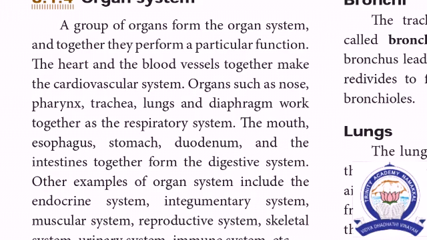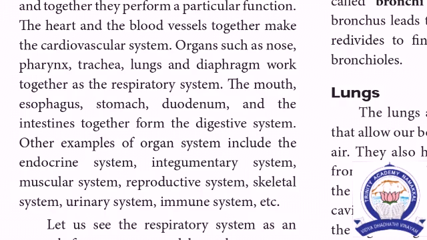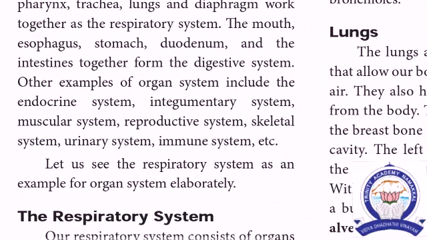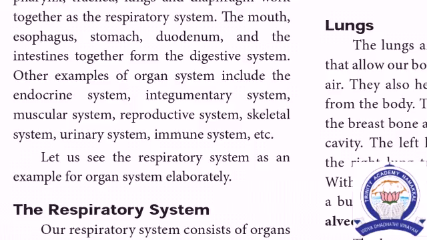The organs such as nose, pharynx, trachea, lungs and diaphragm work together as a respiratory system. The mouth, esophagus, stomach, duodenum and intestine, which means small intestine and large intestine, make up the digestive system. Other examples given are endocrine system, integumentary system, muscular system, reproductive system, skeletal system, urinary system and immune system. These are organ system examples.